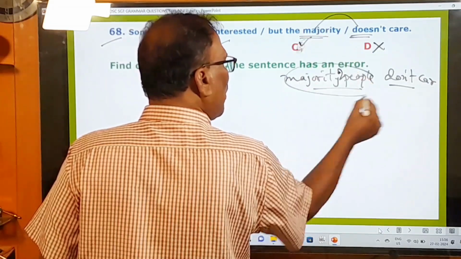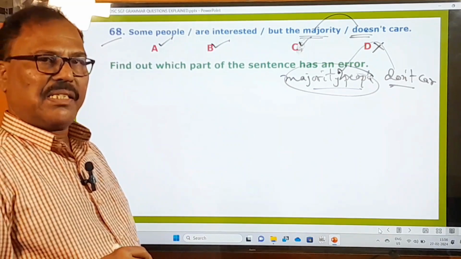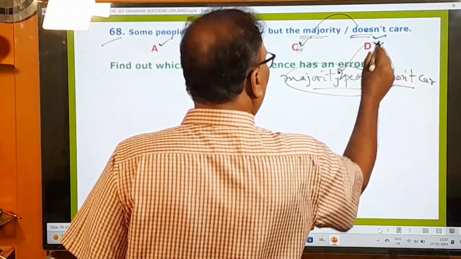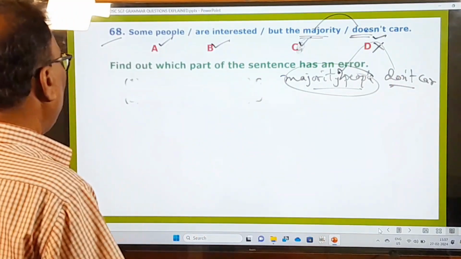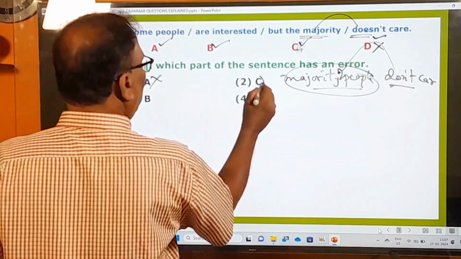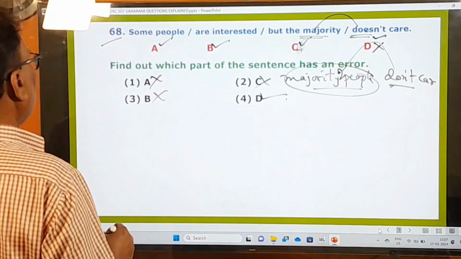That means it is plural. Whenever it is plural, there should not be doesn't care. Doesn't care is singular, don't care is plural. And therefore, this D part has a mistake. Now let us choose the right option. A part, no. C part, no. B part, no. Fourth one, D part. This is the right one. Right. Now let's go to the next question.